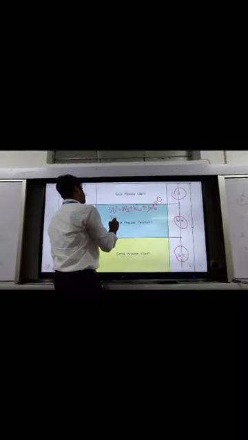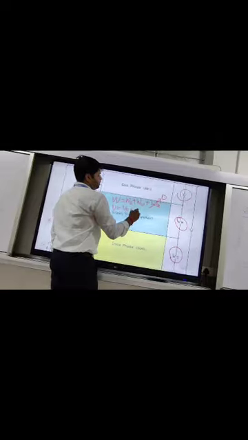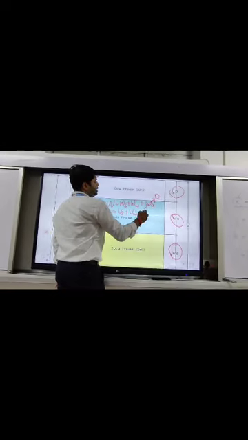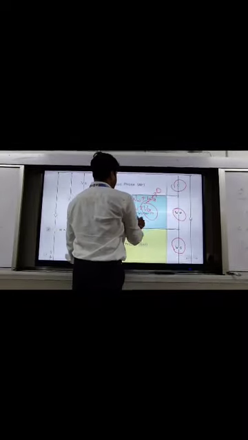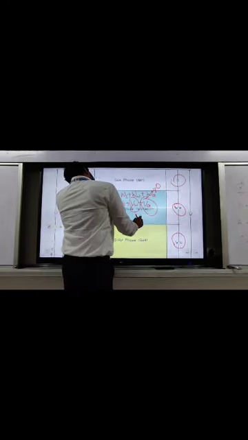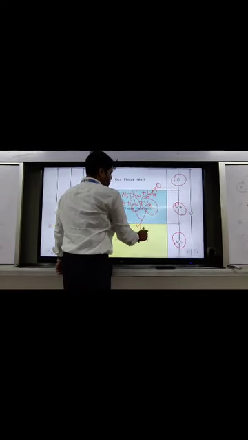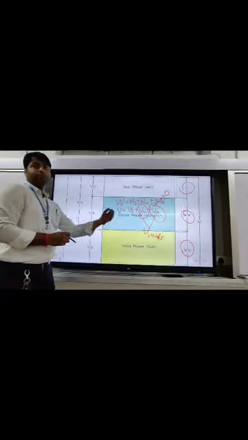But when we talk about the total volume of soil, it will be volume of solids plus volume of water plus volume of air, because neither the volume of air is 0 nor the volume of water is 0. Together, the volume of water and the volume of air constitute the volume of voids, Vv. This will be called the volume of voids.